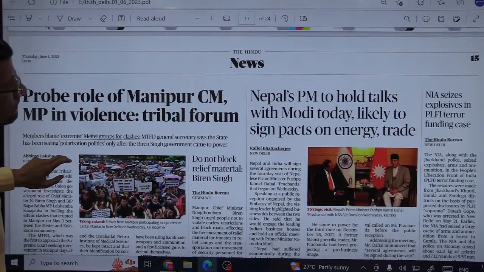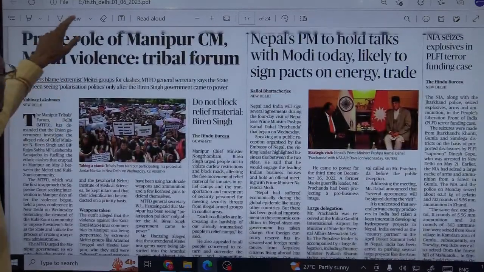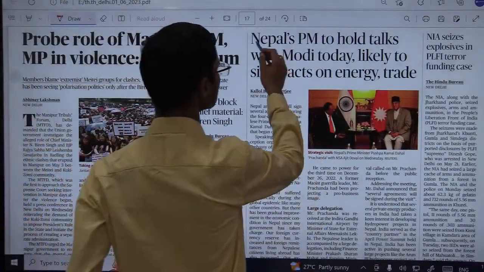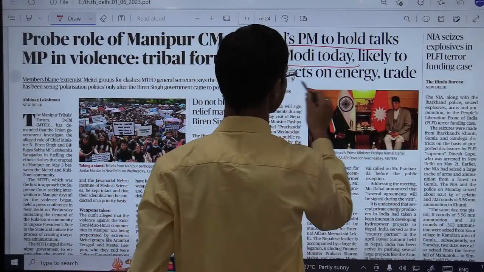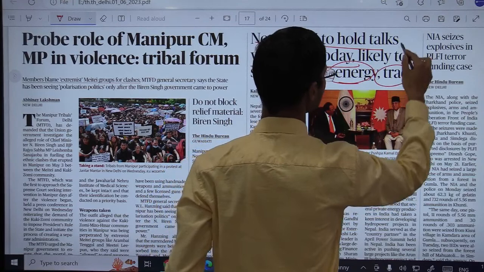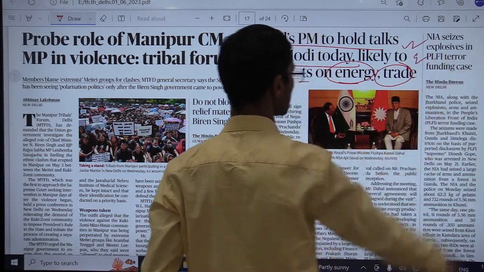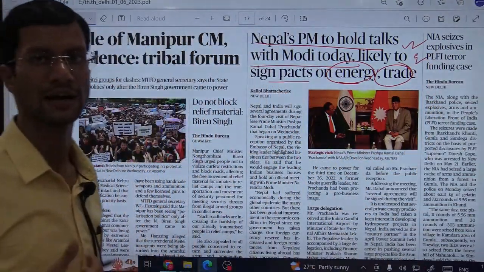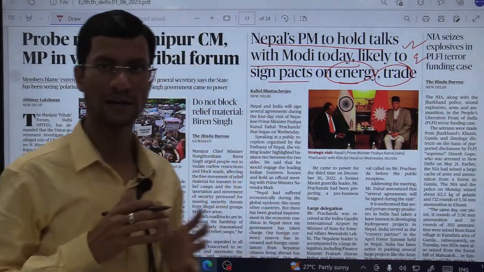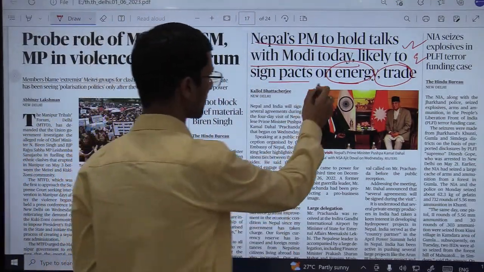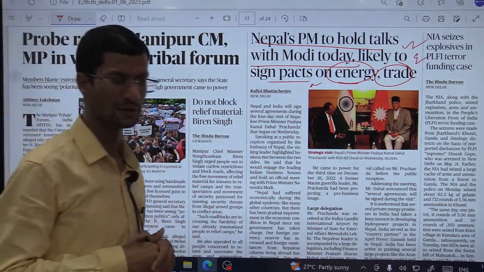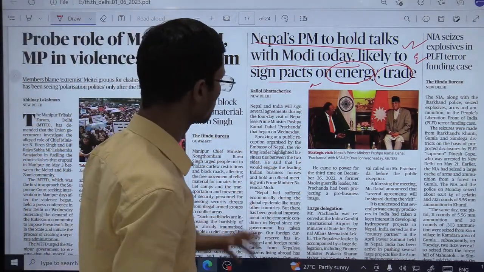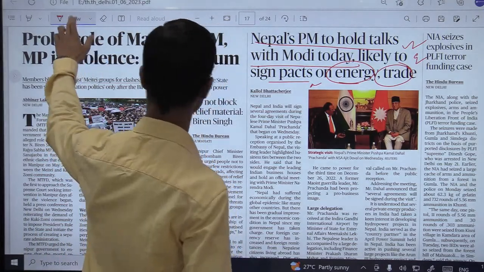Page number 15 now. Okay, so what are the important things? Nepal's PM to hold talks with Modi today, Prime Minister of India, likely to sign pacts on energy and trade. Now this is very, very important as far as GS2 is concerned, that is India and its neighboring relations. So India and Nepal relations, what are they, and we need to keep a tap on what pacts are being signed under this bilateral meet. So we need to keep a tap on this, and whatever the outcomes, we'll be discussing the same.